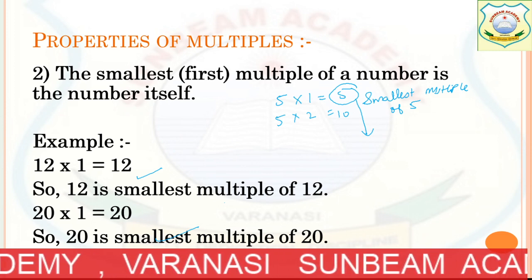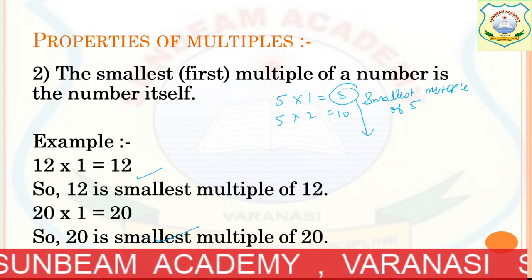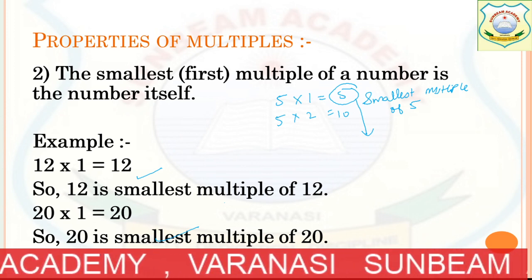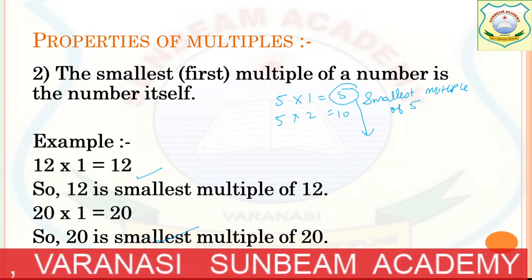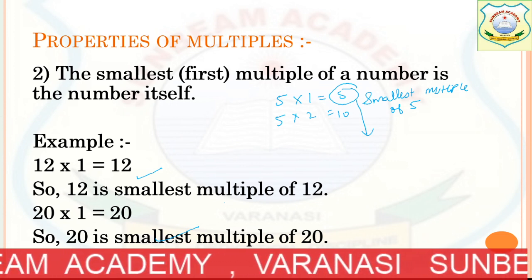Here I have written 2 examples. 12 multiplied by 1 equals 12 and 20 multiplied by 1. You can write only 1. It's not required to write both. Okay, only 1 example. So 12 is the smallest multiple of 12. Written.